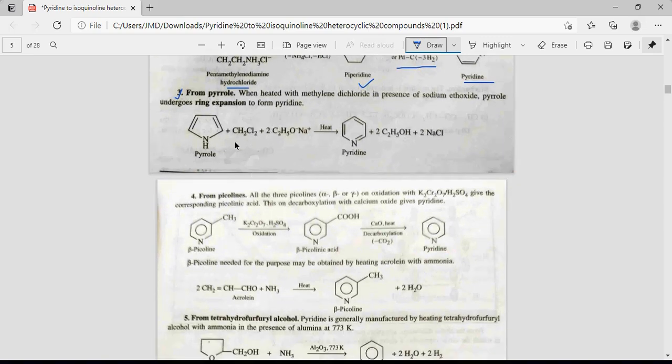when heated with methylene dichloride. Pyrrole we are reacting with methylene dichloride in presence of base sodium ethoxide. This pyrrole undergoes ring expansion. Ring expansion, ring size increases. This is a 5 membered ring and size increases, and pyridine, a 6 membered ring, is formed.